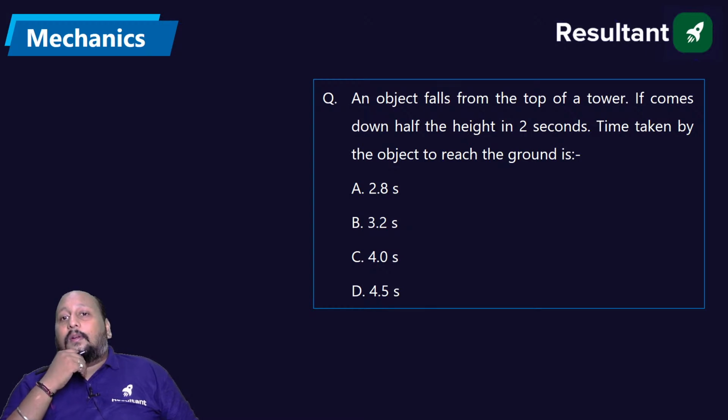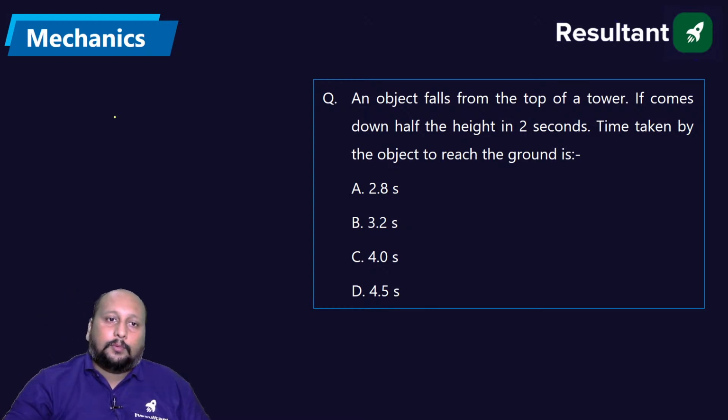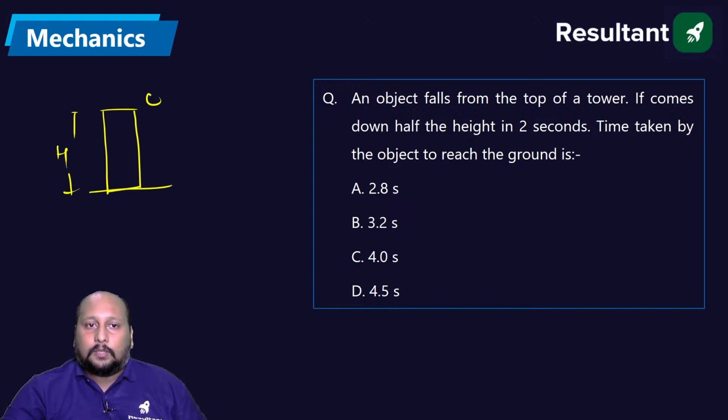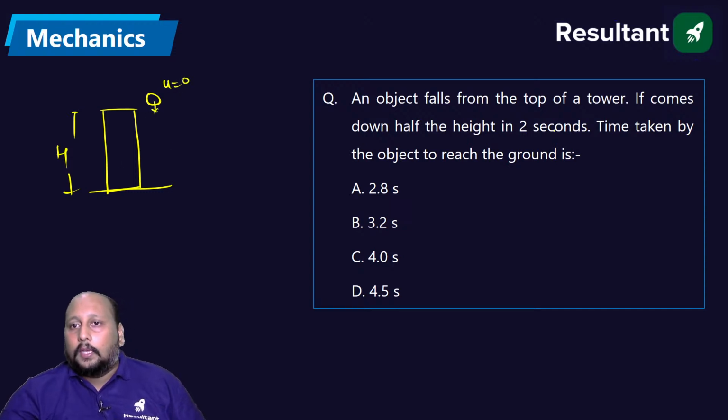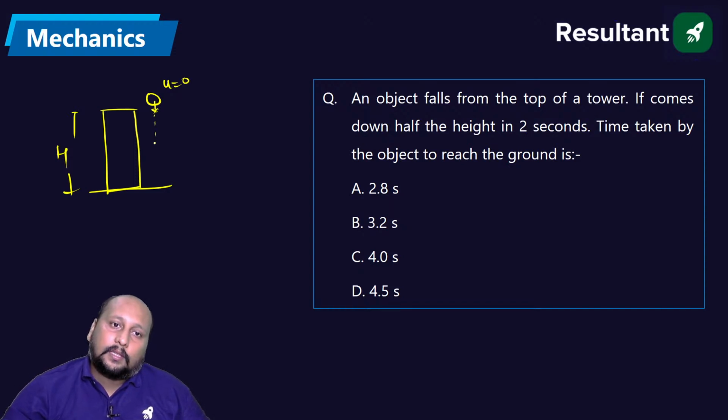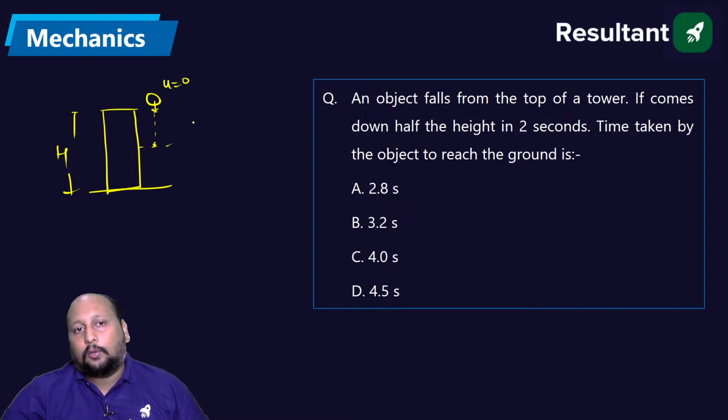An object falls from the top of the tower. Let's say this is the tower having a height of h. The body is falling, that is u equal to 0. It comes to half of its height in 2 seconds. Let's say it reaches here in 2 seconds.